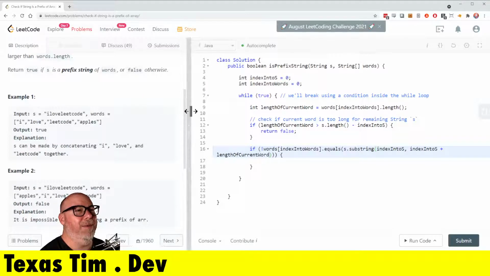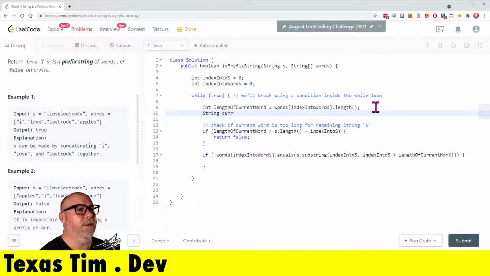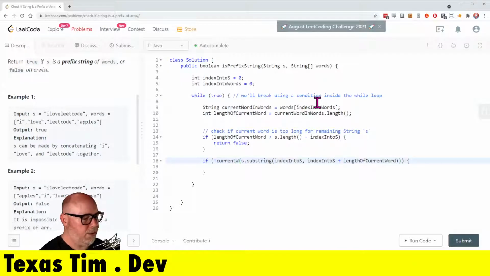I'm gonna need more room. There we go. So if the current word, and maybe for clarity, current word in words, just for the clarity of it. And then, there we go. Current word in words, length of current word. So if the current word, oh my goodness.